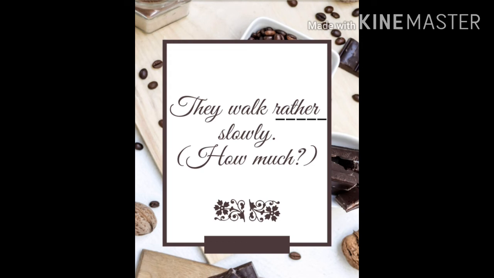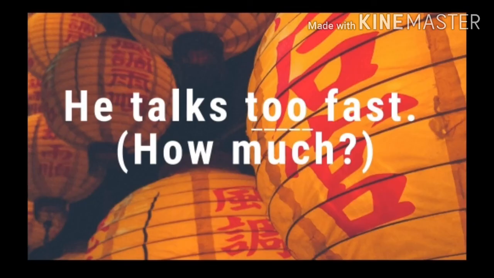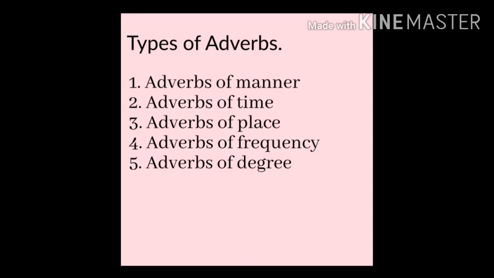Next example, they walk rather slowly. In this sentence, how much slowly do they walk? Rather slowly. Hence, we got the answer for the question how much. Rather is the adverb of degree in this sentence. One more example, he talks too fast. How much fast does he talk? Too fast. So, too answers the question how much. Therefore, too is the adverb of degree in the sentence.